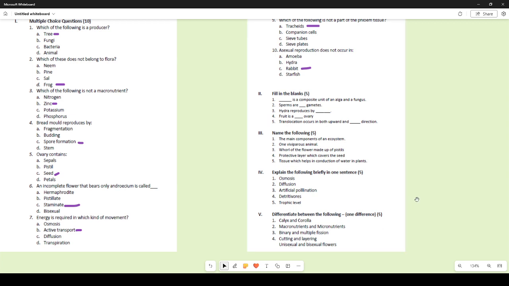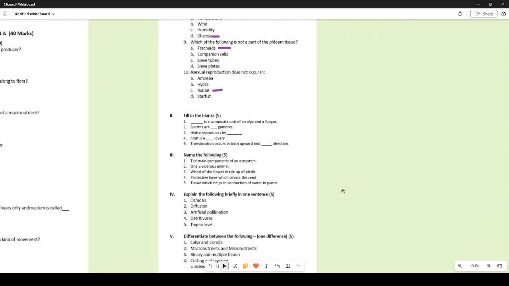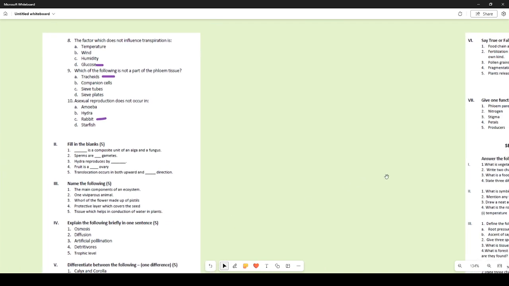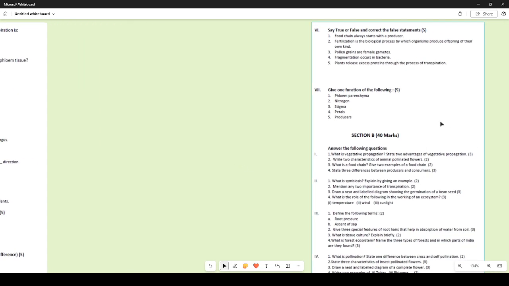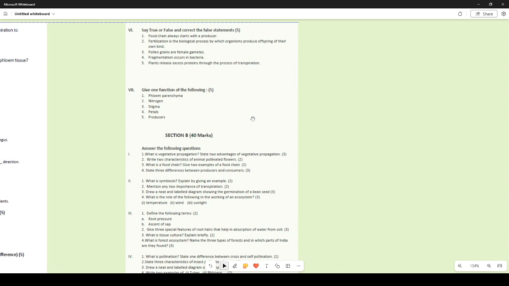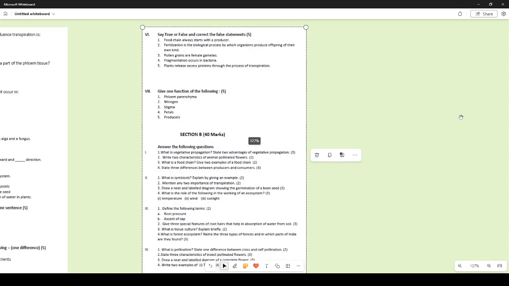Unisexual and bisexual flowers, as the name itself suggests: a unisexual flower will have either the androecium or the gynoecium in it, whereas in bisexual flowers both the androecium and the gynoecium are present. Now for the next part, it is say true or false.